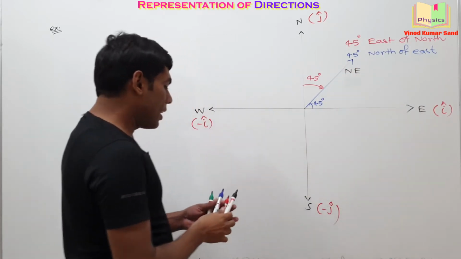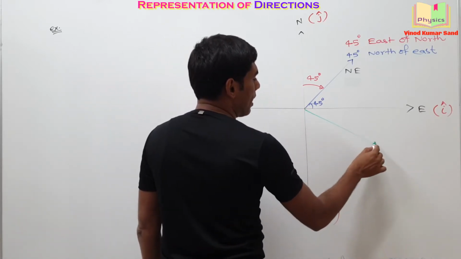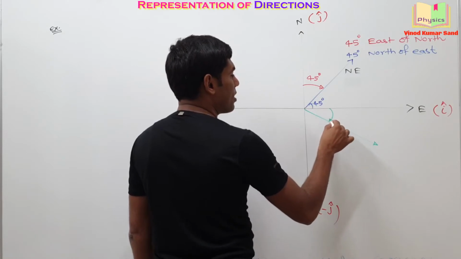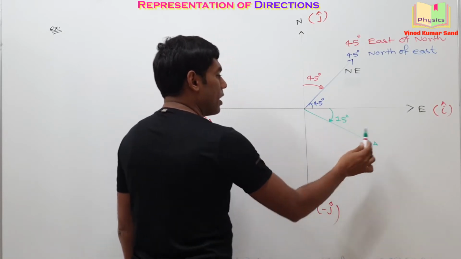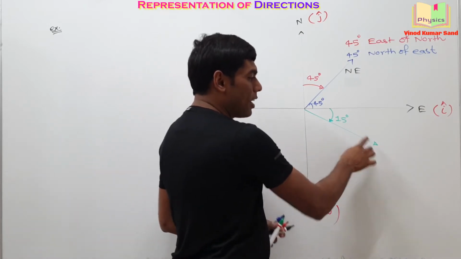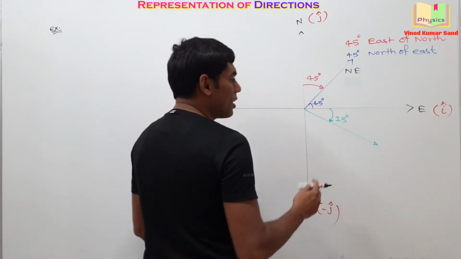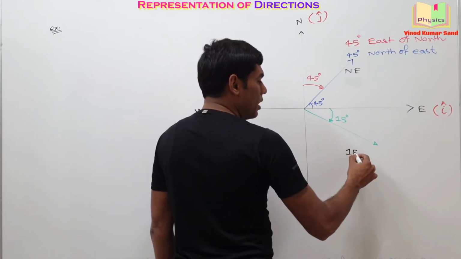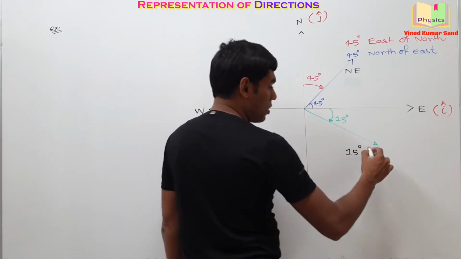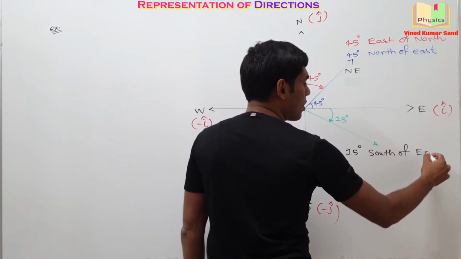Okay. Taking up another example. Suppose here is some direction indicated and this angle is, let's say, 15 degree. Now you post your opinion in the comment box on how you will indicate this direction. This will be indicated as 15 degree south of east.